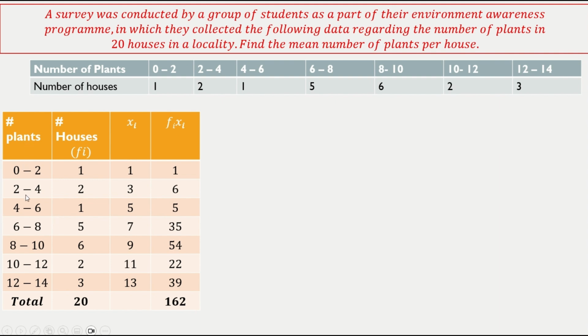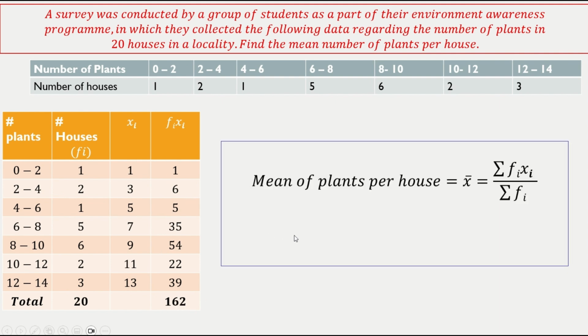So number of plants, this is the class range. Then I need xi. xi is nothing but the average of the upper bound and lower bound, right? So 0 plus 2 by 2, which is 1. In this case 3, 5, 7, 9, 11, and 13. This is the frequency. So fixi is here and the sum of fixi is here. So it's very simple. The mean of the plants as per the direct method is 162 by 20, which is 8.1. Okay, next.